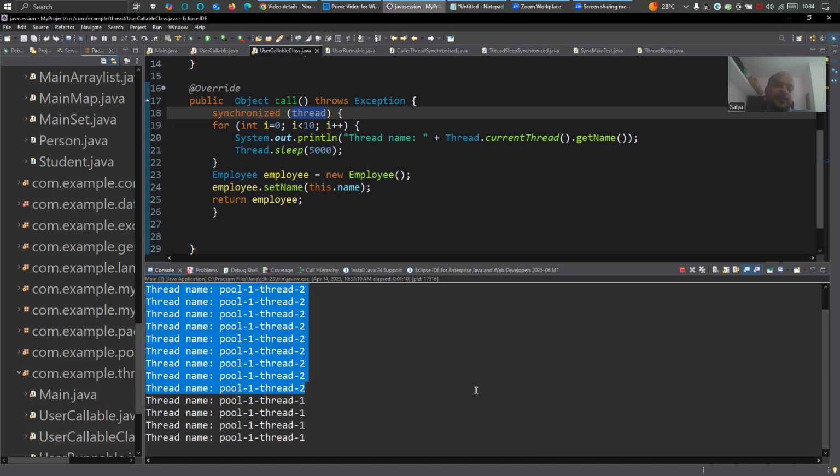I can explain more about it, but we need time to explain. This is how synchronized works here.